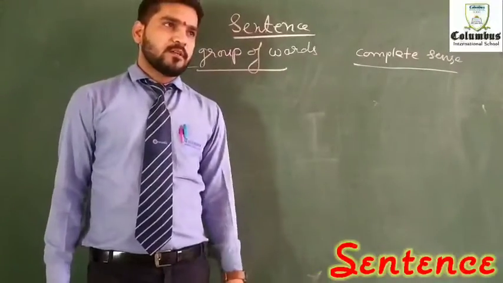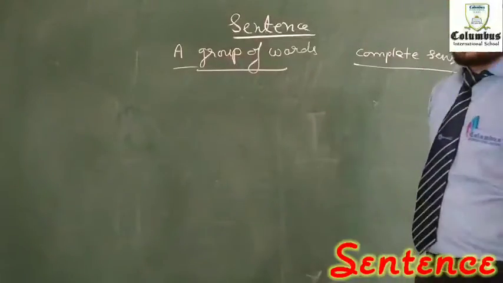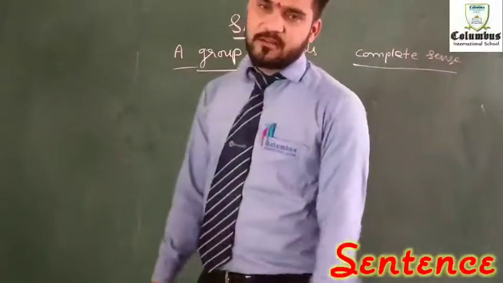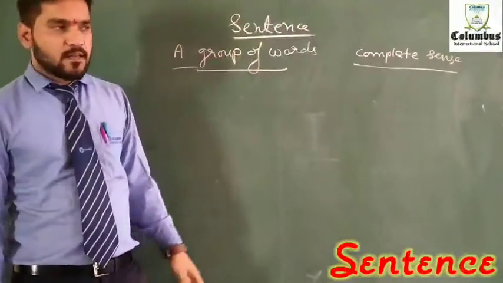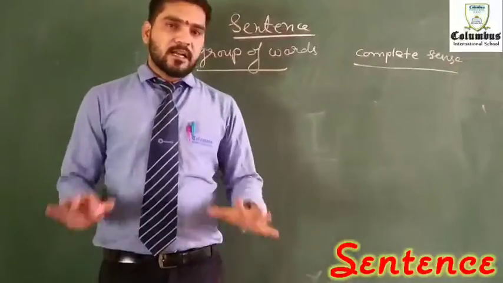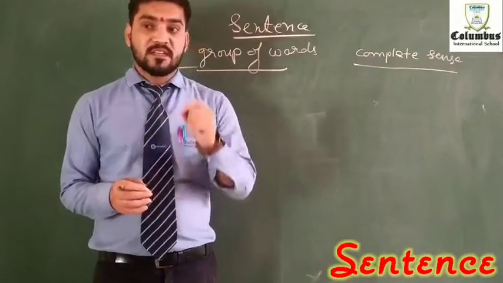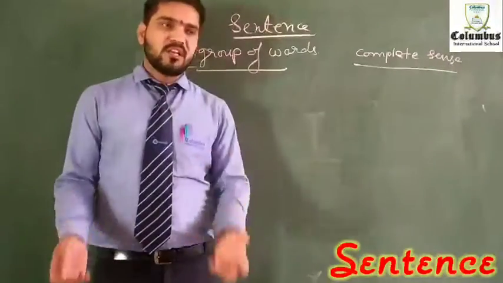Right? Hypothetically you can say a group of words is considered to be a sentence when it is well arranged and it has a complete meaning. So that's all about the sentence and its definition. Now it's very clear that if a group of words is based on a particular statement, it must be well arranged also. What is the meaning of well arranged?